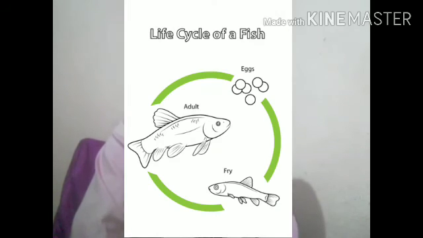The structure of the egg of a hen is the same as I have described previously. Fish also lay eggs, and a large number of eggs are laid by the fish, but the outer cover, that is the egg shell, is not found in a fish egg. A fish egg is surrounded by a jelly-like, sticky substance, and fish lay eggs in water bodies. So there is no hard outer egg shell in the eggs of fish.